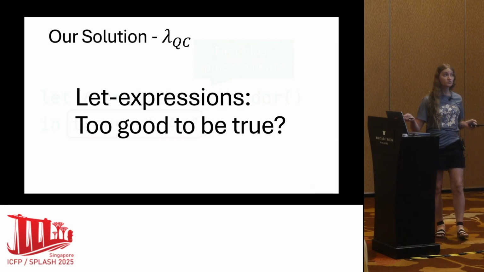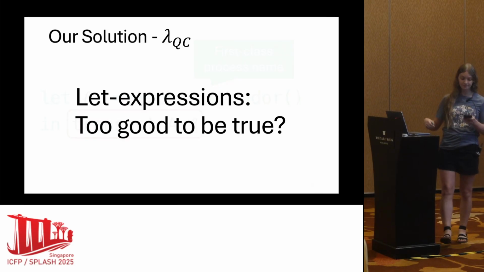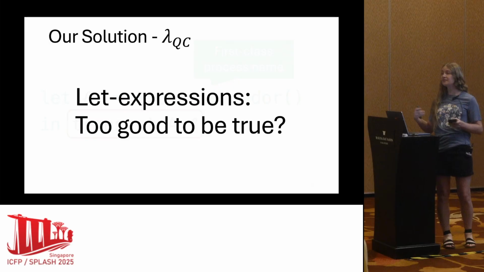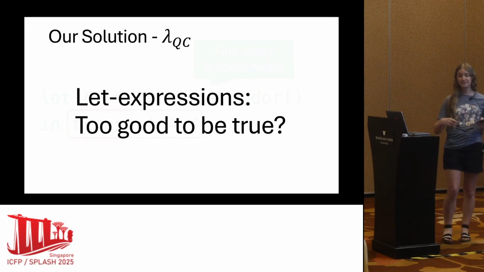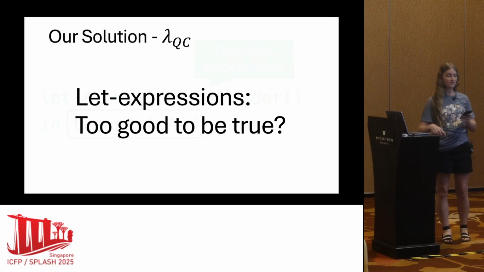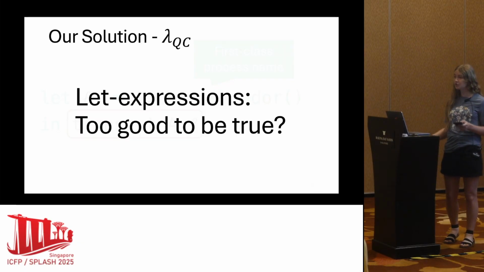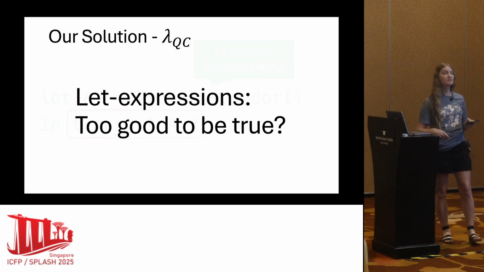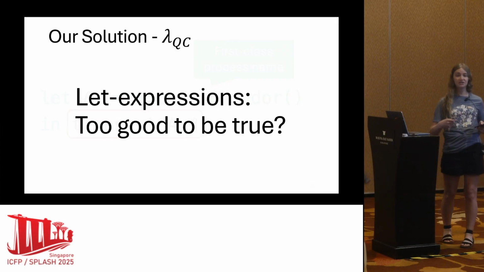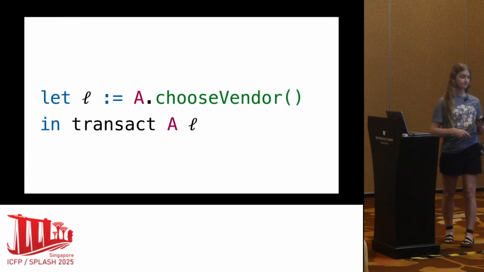If this solution works, well, why didn't previous languages implement it? Well, it's not that they didn't know what let expressions are or didn't think to add let expressions to their language. First-class process names are actually quite complicated. So let me show you how our language manages to safely implement this feature.